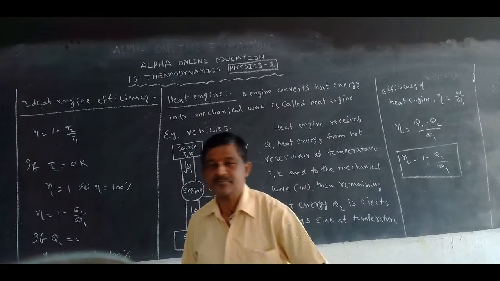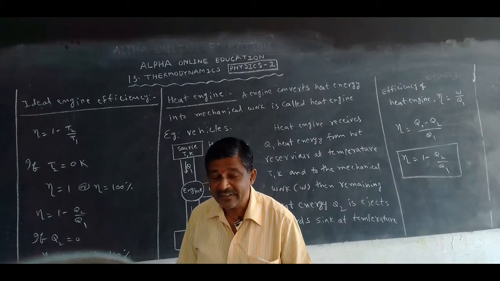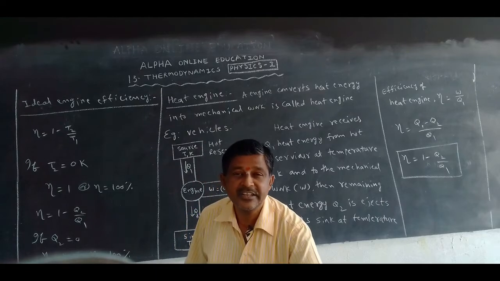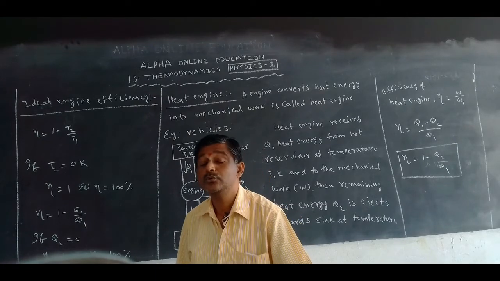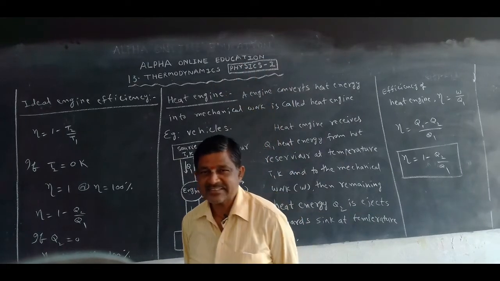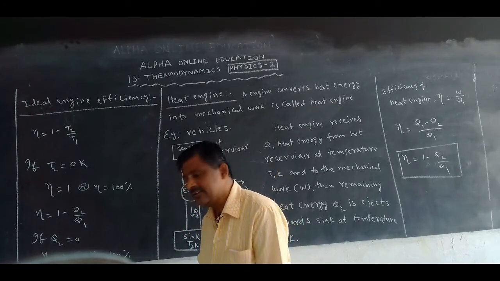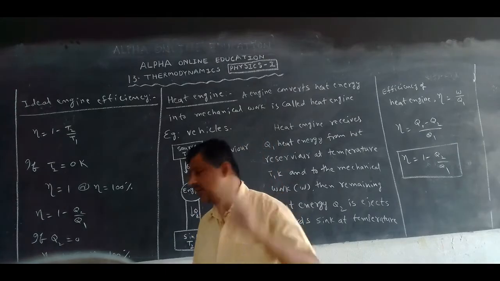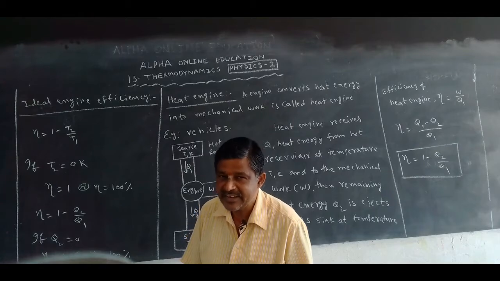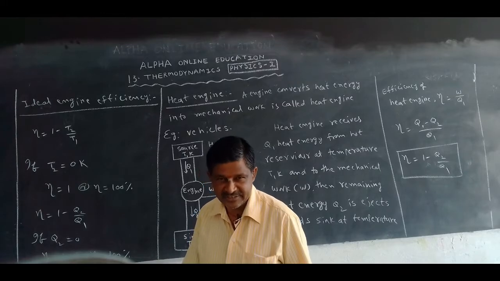After adiabatic expansion, if the Carnot engine does not reject the heat energy Q2 to the sink, then that Carnot engine becomes an ideal engine. Here also the efficiency is 1 or 100%. For an ideal engine, the efficiency is 100% or 1.